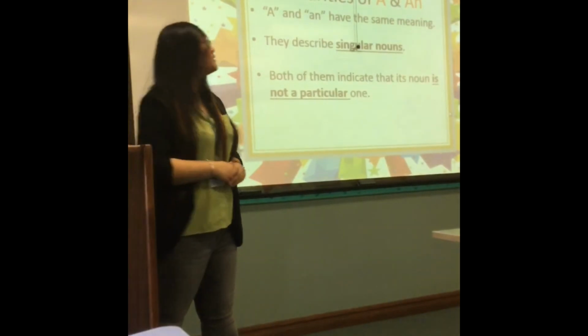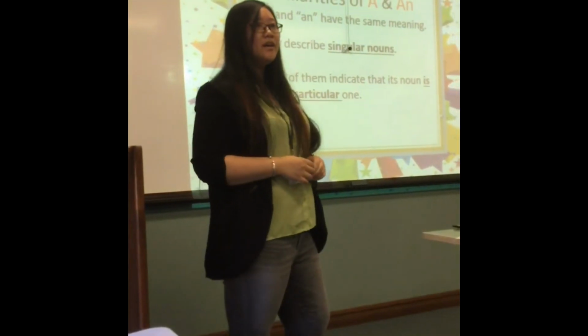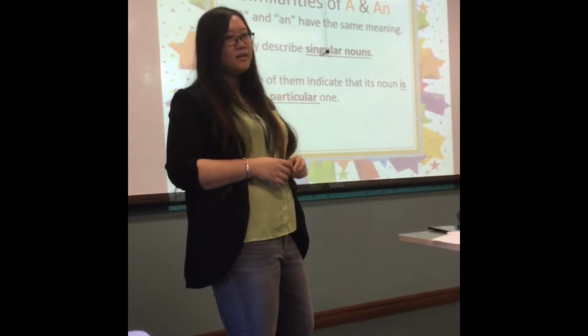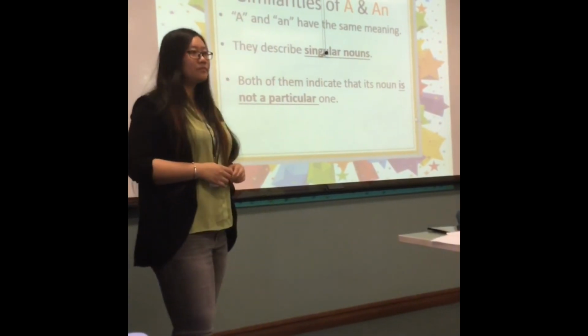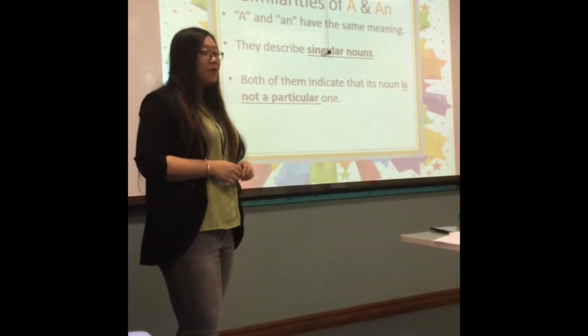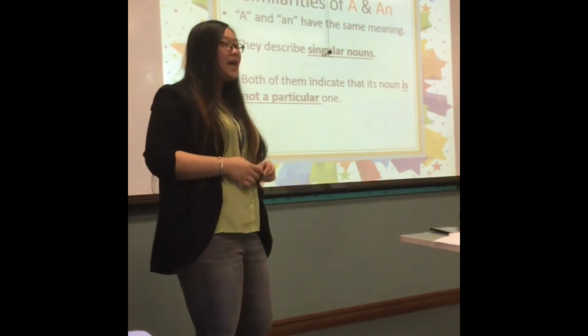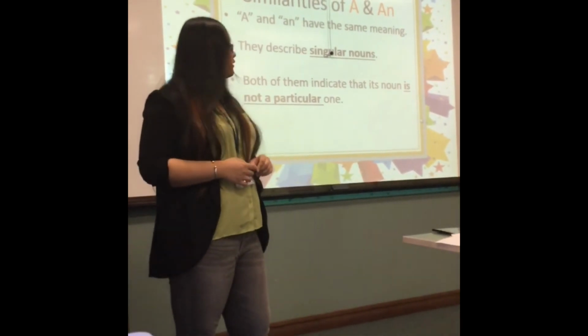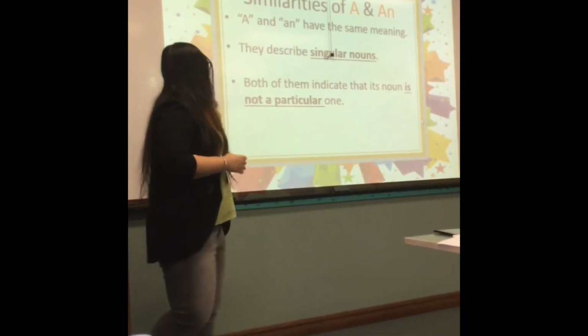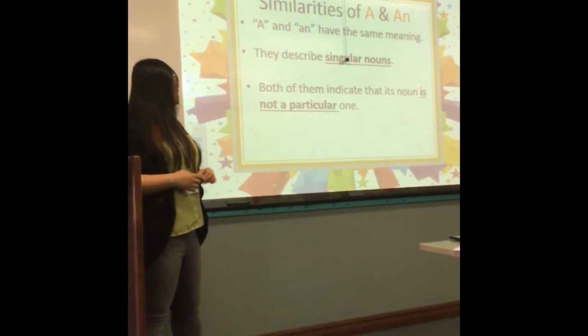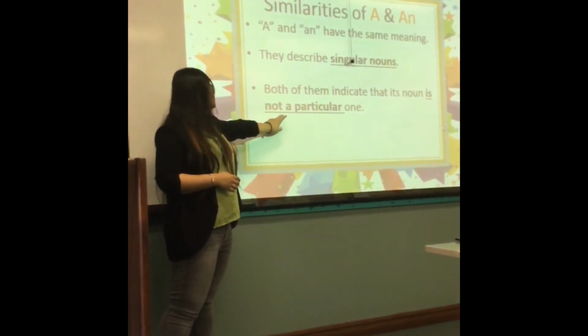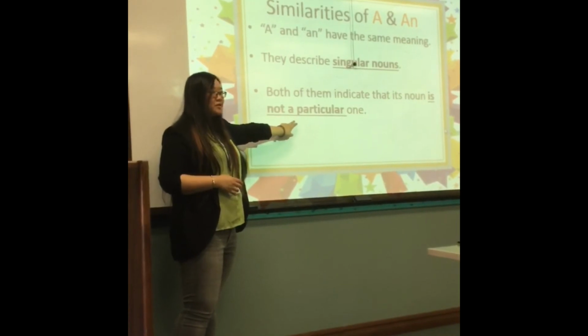So we can say a cat, but we cannot say a cats, right? We can say an apple, but you cannot say an apples. Both of them indicate that it's not a particular one, it's not a special one.